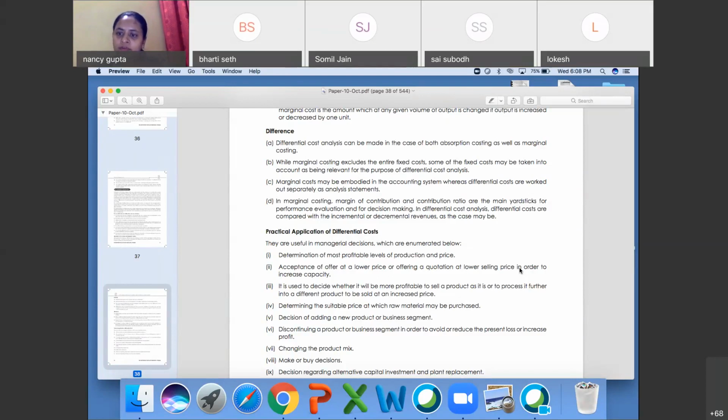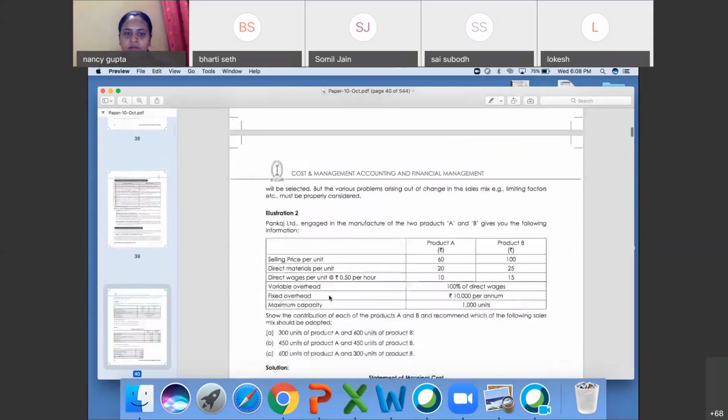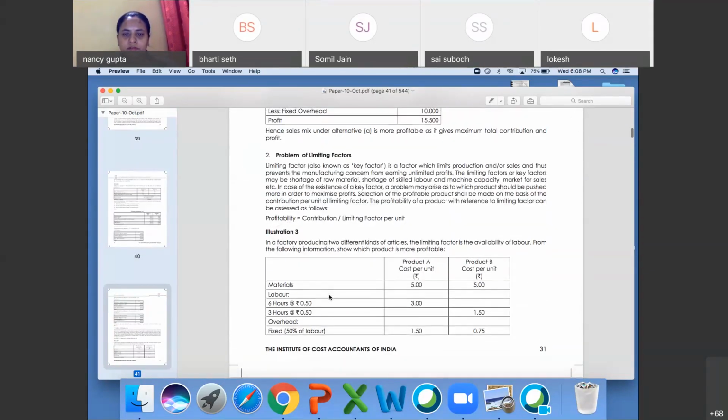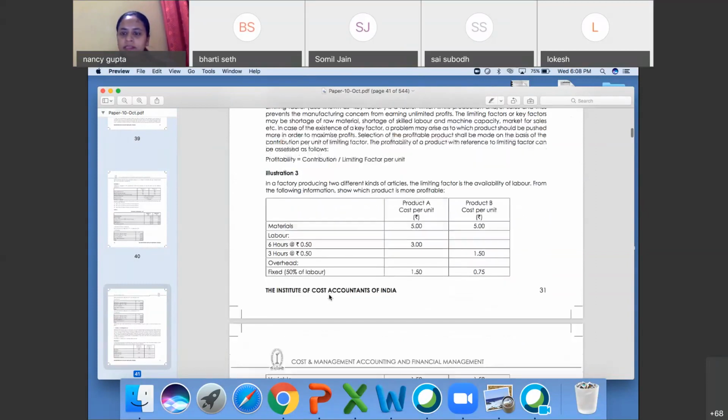In a factory, two different kinds of articles. I think question number 3. We're talking about this one. Okay. Yes, Namrata, we are starting.